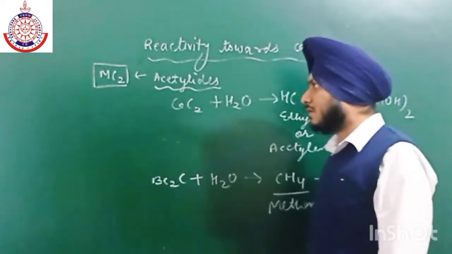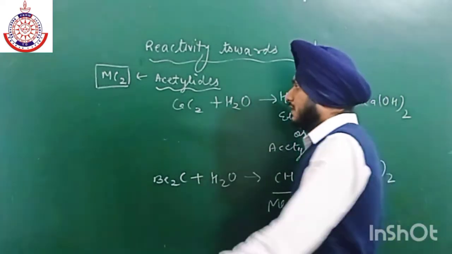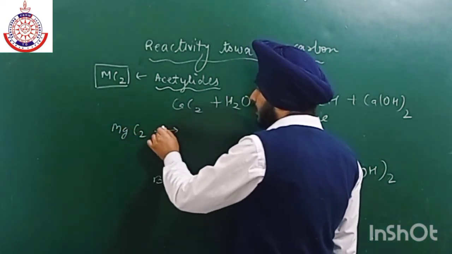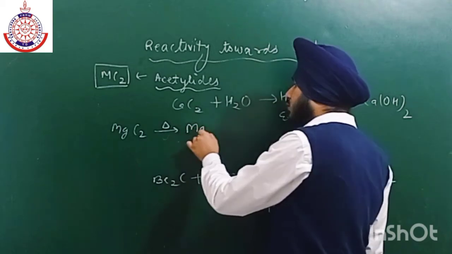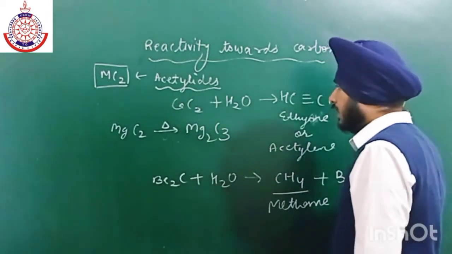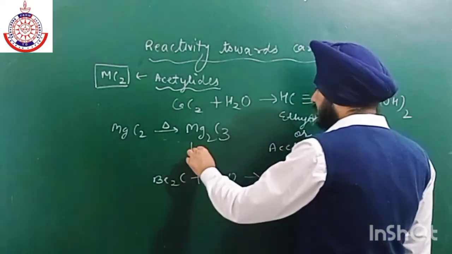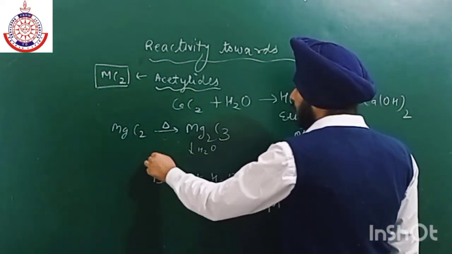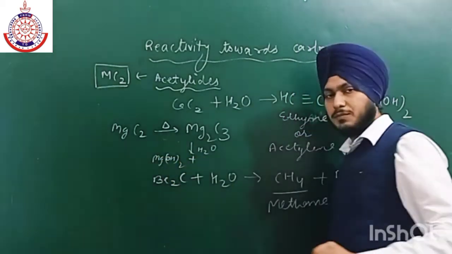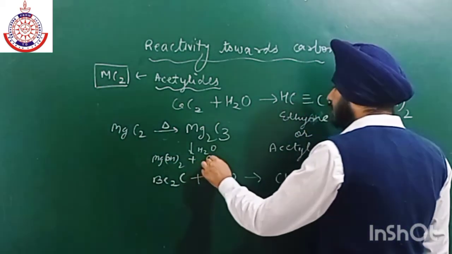But it was found that when magnesium carbide is heated, it is converted into Mg2C3, which upon hydrolysis gives Mg(OH)2 plus propyne.